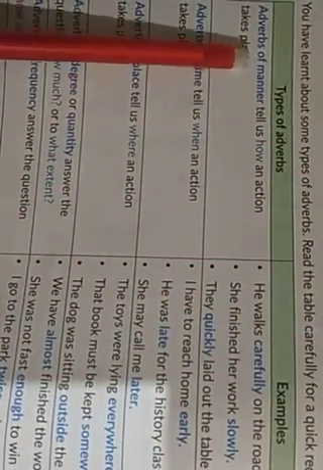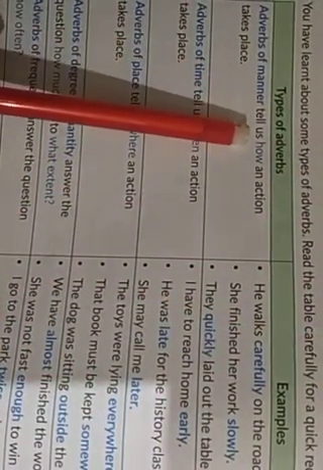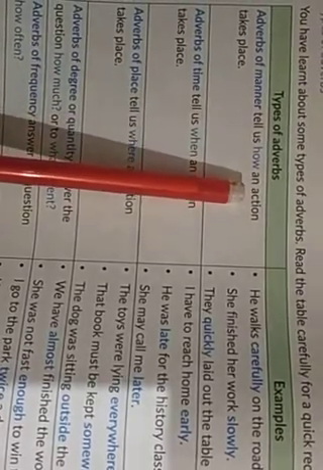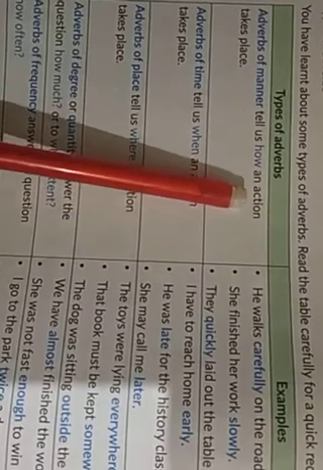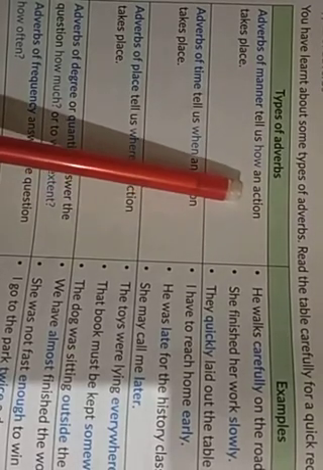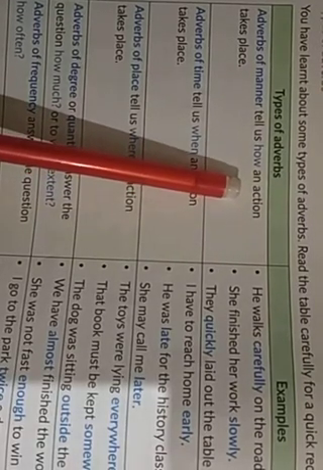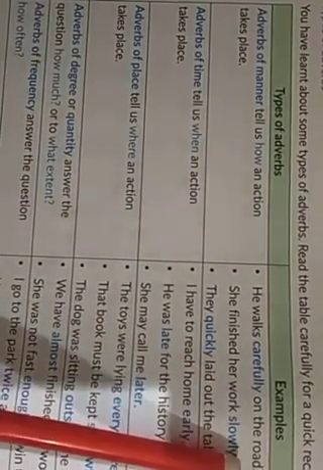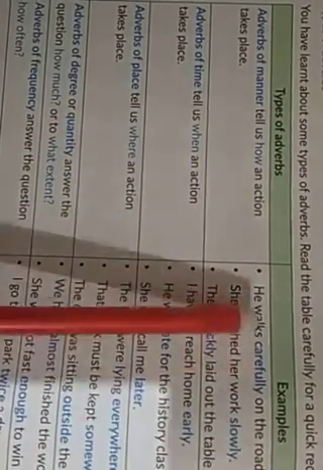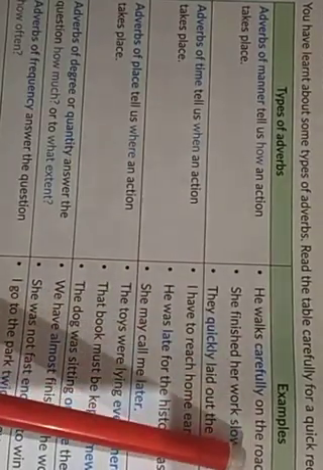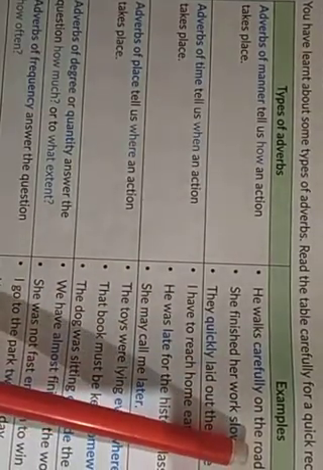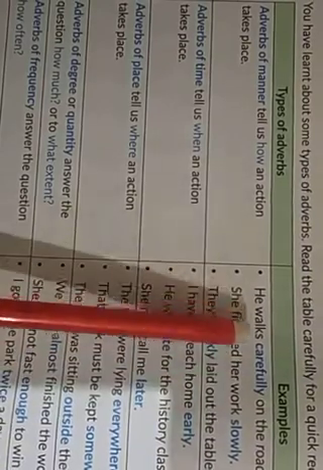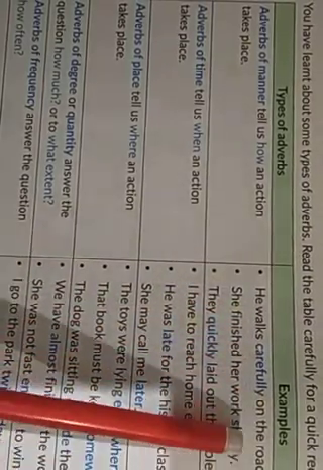First, adverb of manner. It tells us how an action takes place. So an adverb of manner will tell you how an action is done or how an action takes place. Example. He walks carefully on the road. How does he walk on the road? He walks carefully on the road. So this is an adverb of manner, as carefully is telling you how he walks on the road.